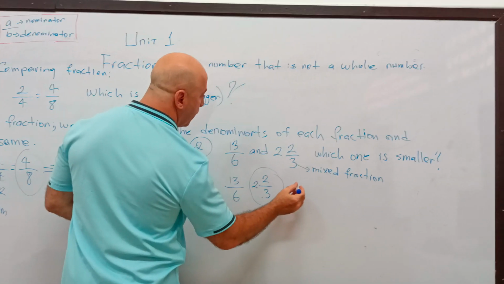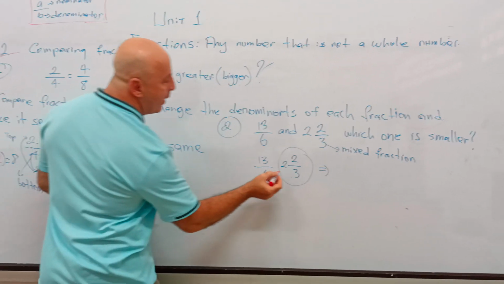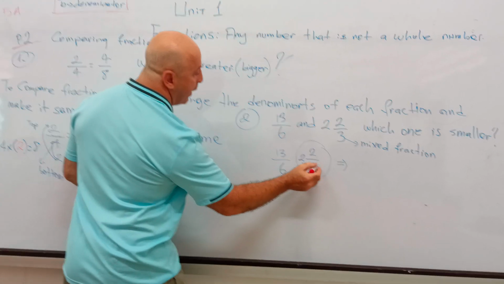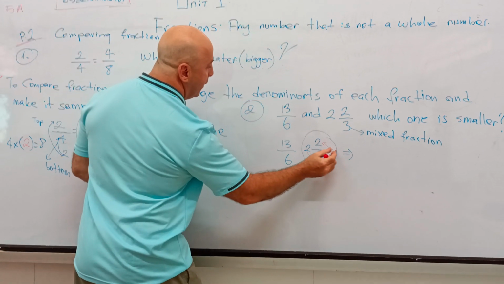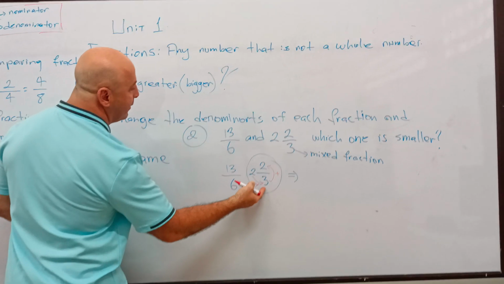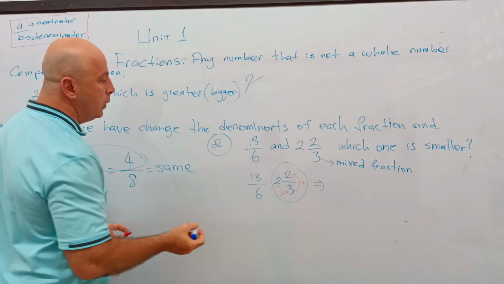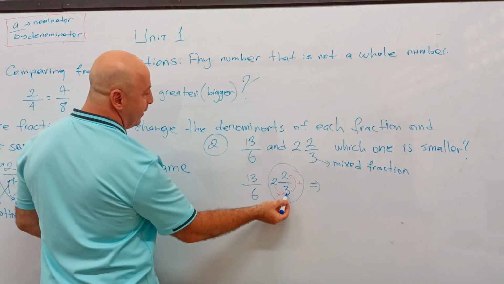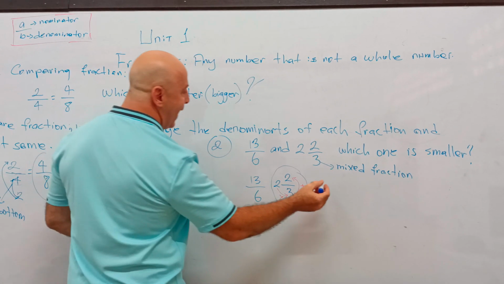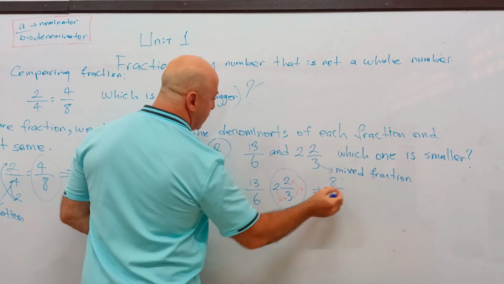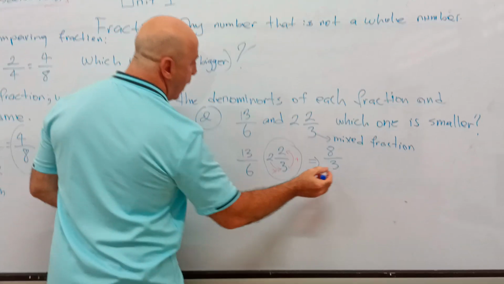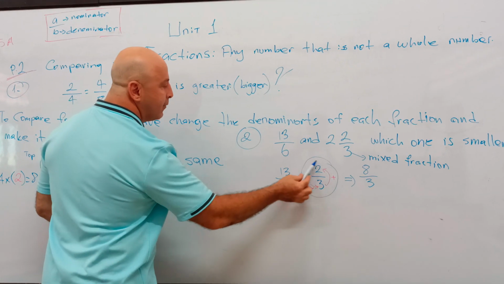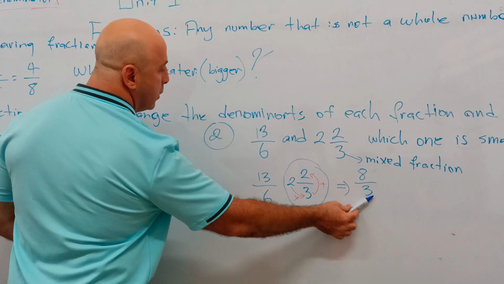How do I do it? Well, to do that, we multiply these 2 numbers and then add this number to the number that we multiplied. Watch. 2 times 3 is 6. 6 plus 2 is 8. Denominators don't change. Magic. So I change a mixed fraction into a regular fraction.